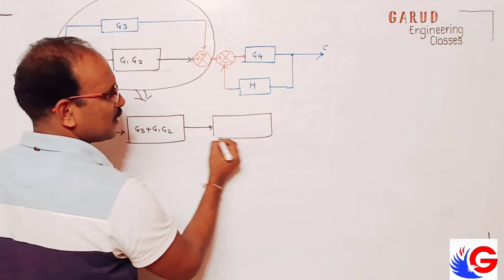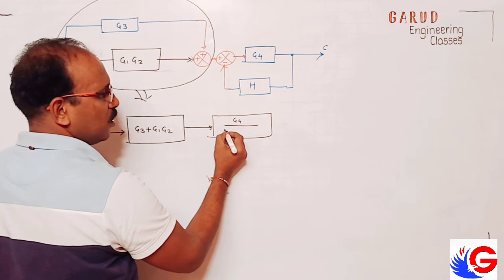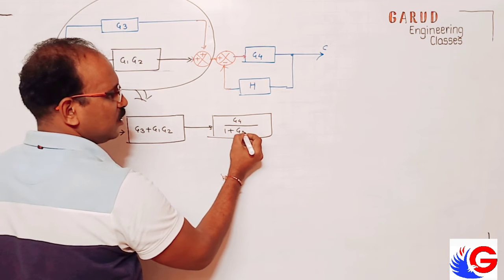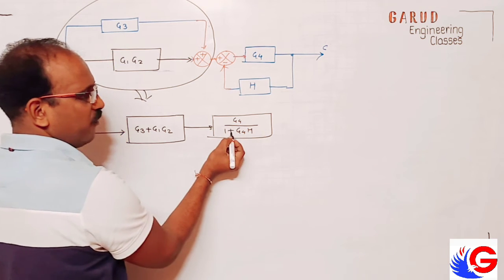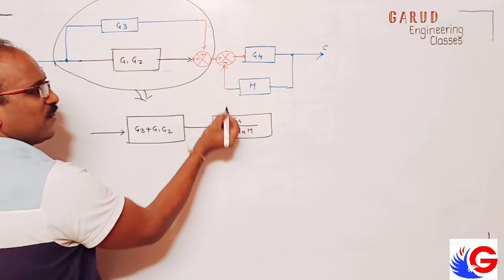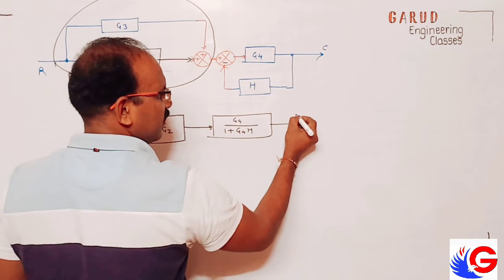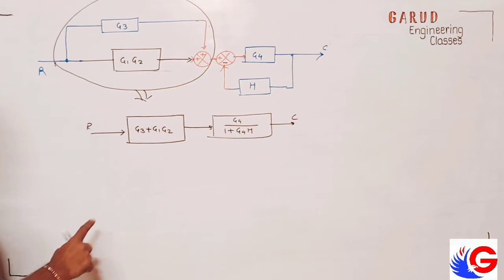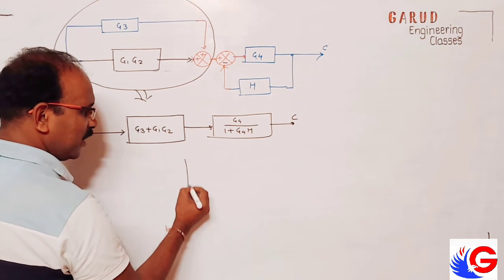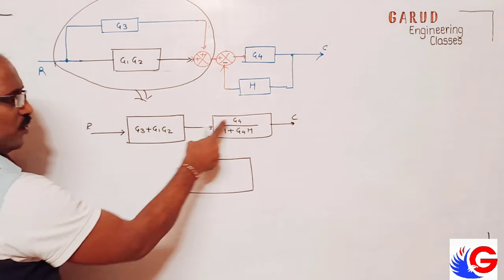What is this? G4 upon 1 plus G4 into H. Whether it is plus or minus, how can I find out? Here it is a minus, so I can write plus here. Now this is C and R. Now two blocks in series, we can multiply. So I can present it as a single block. What is that? This into this.